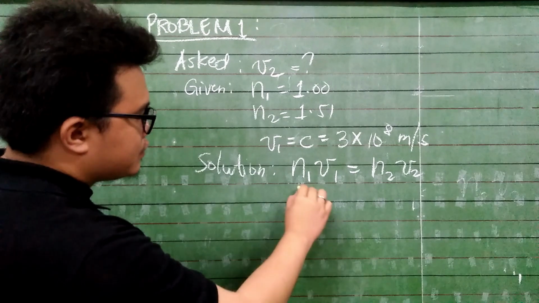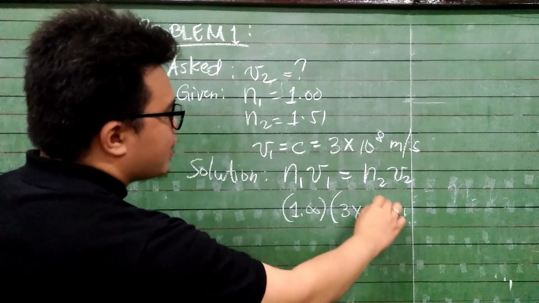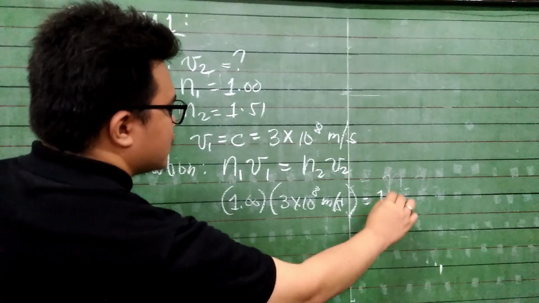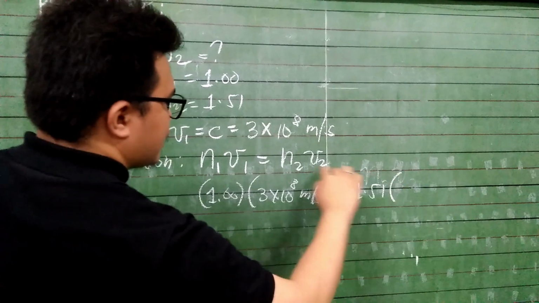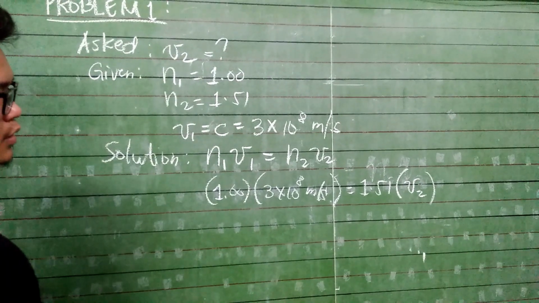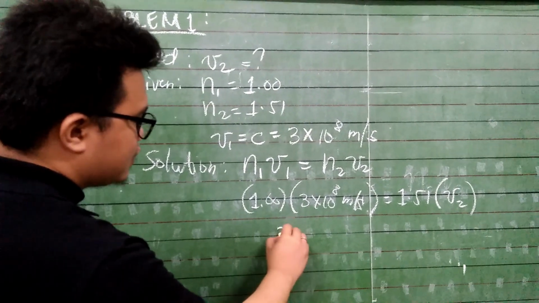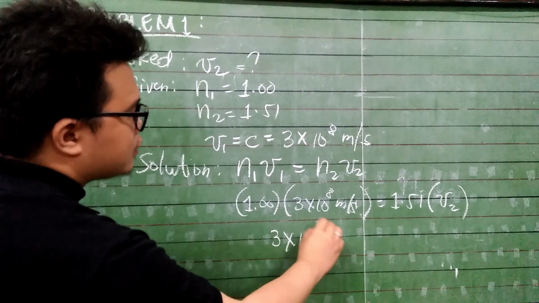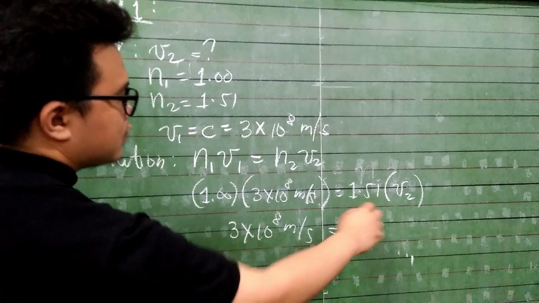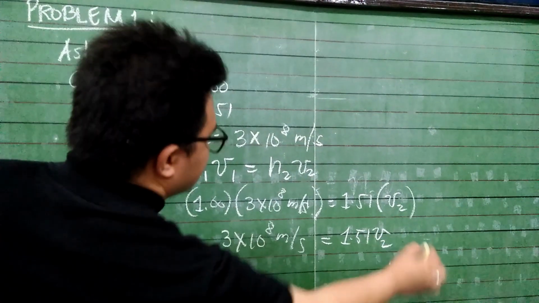This is 1.00, and v1 is 3 times 10 to the power of 8 meters per second, is equal to our n2, which is 1.51, times v2, which is unknown, so we write it as an unknown variable. Of course, 1 times 3 times 10 to the power of 8 meters per second is just the same. So 3 times 10 to the power of 8 meters per second is equal to 1.51 v2.